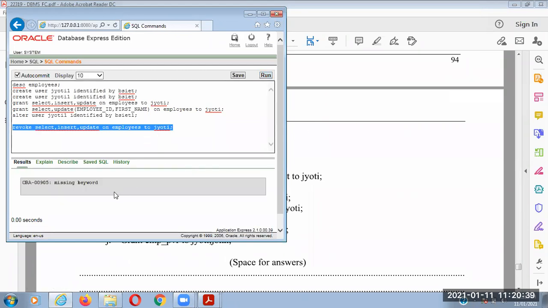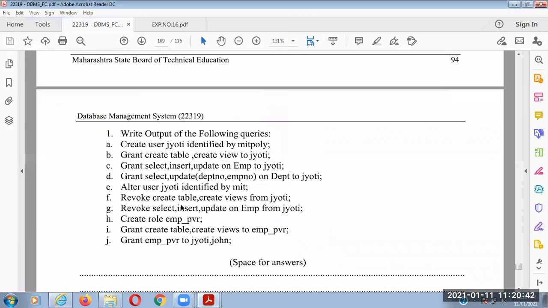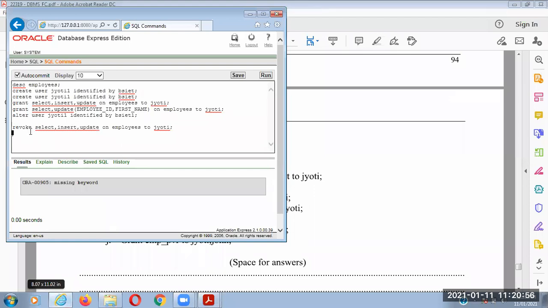Okay, missing keyword. So which keyword is missed here? REVOKE on Jyoti. Okay. First, we must delete system permissions, that is the grant we have granted.